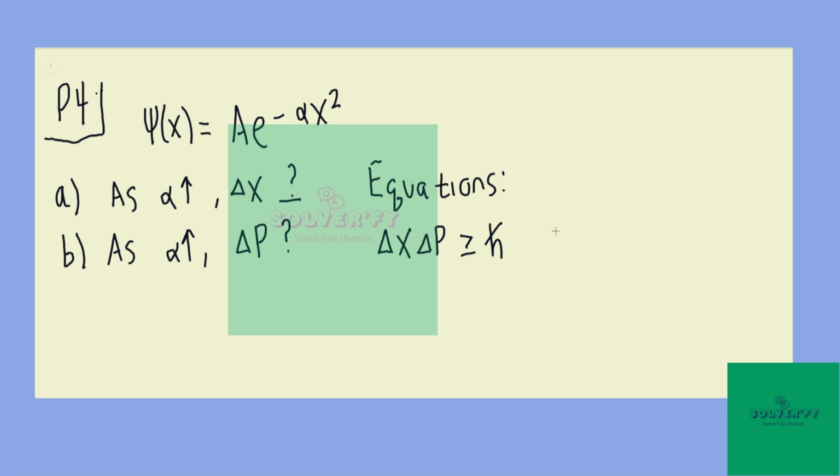Another thing we'll need to know is that the probability of locating a particle at a certain position is equal to the square of the wave function. Of course, you're doing a complex conjugate, and so this is an example of an observable where you would be determining the position of a particle given its wave function, for example. So perhaps the place to start would be to look at what this wave function looks like.